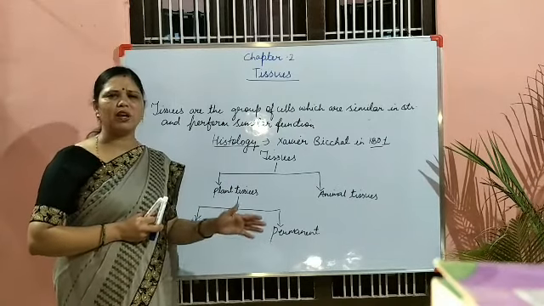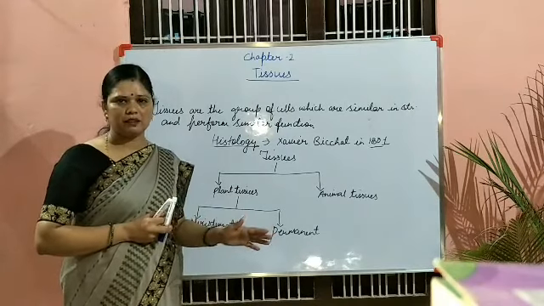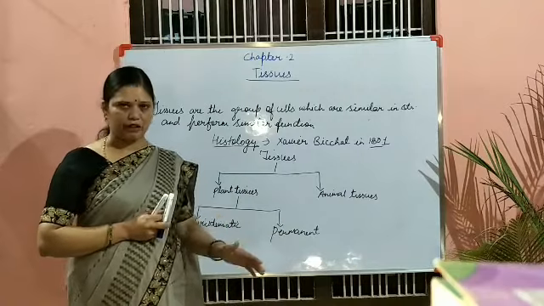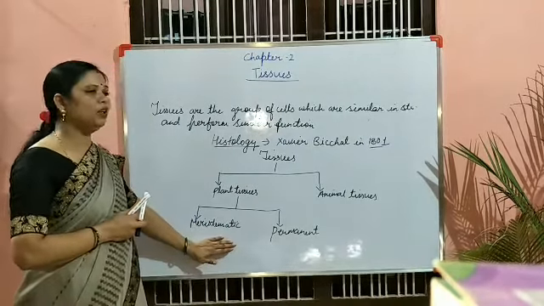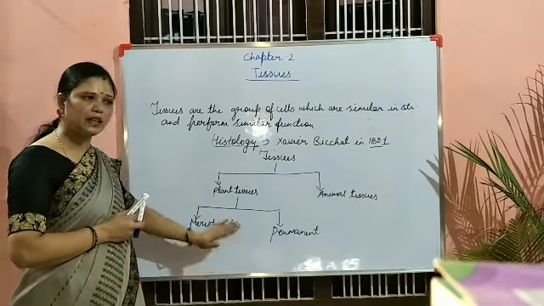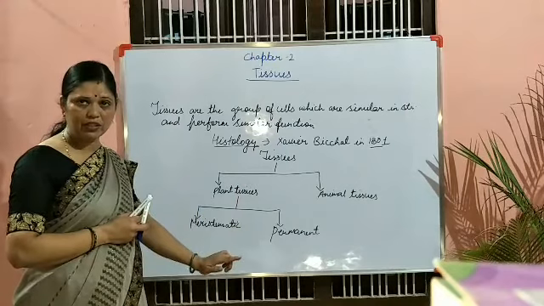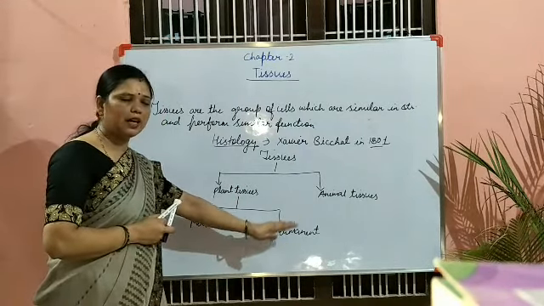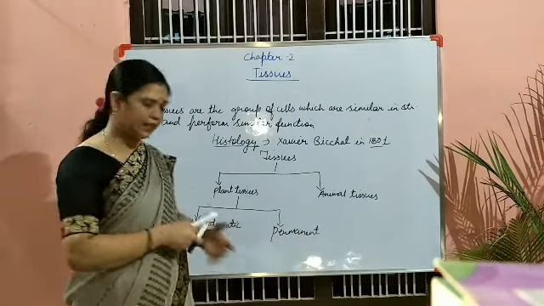For example, collenchyma, parenchyma, sclerenchyma. These three are very important, and then complex we will discuss afterwards. So once again children, meristematic tissue consists of young cells which have enormous power of cell division. And permanent means cells which are not dividing, or non-dividing cells.